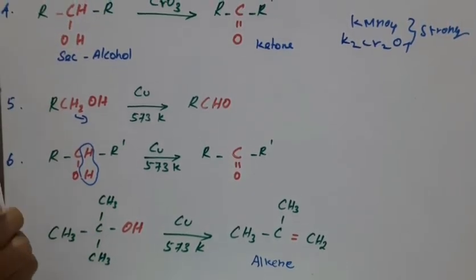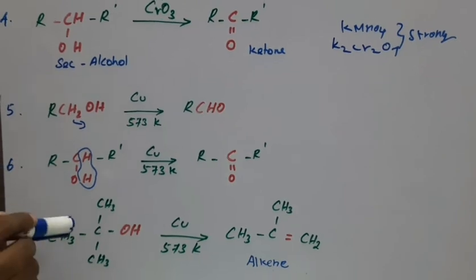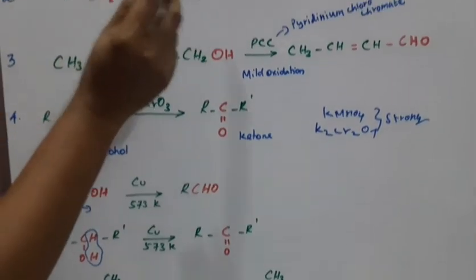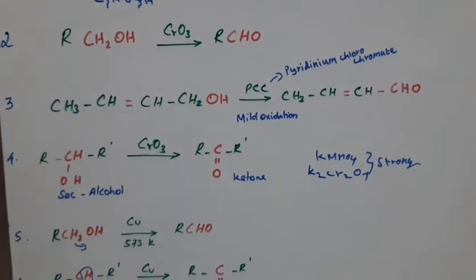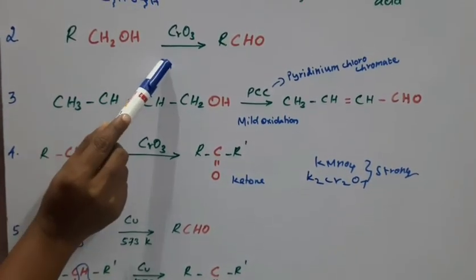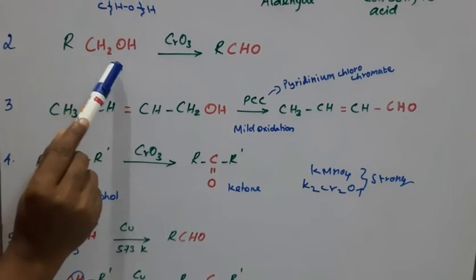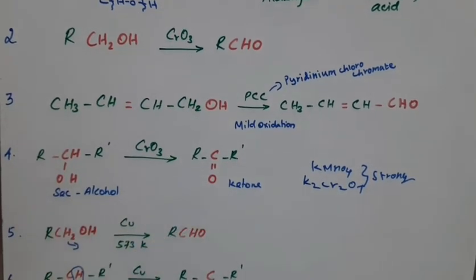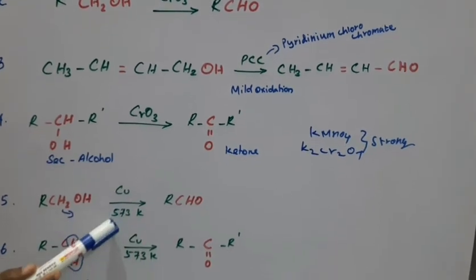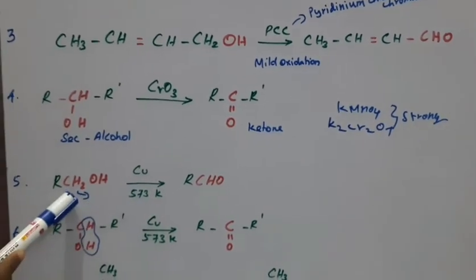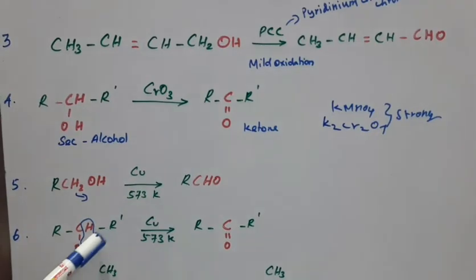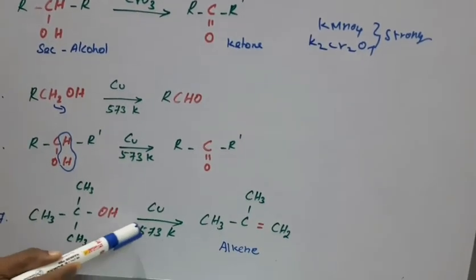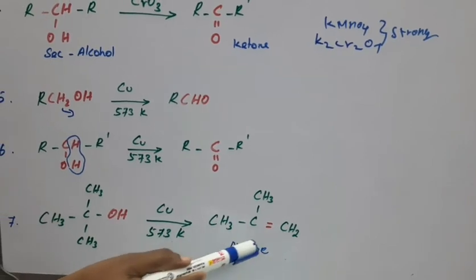Students, keep in mind that whenever a strong oxidizing agent is present, primary alcohol immediately gives carboxylic acid. With a weak oxidizing agent, primary alcohol gives aldehyde and secondary alcohol gives ketone. For copper at 573, primary gives aldehyde, secondary gives ketone, and tertiary does not undergo oxidation; it gives an alternative product like alkene.